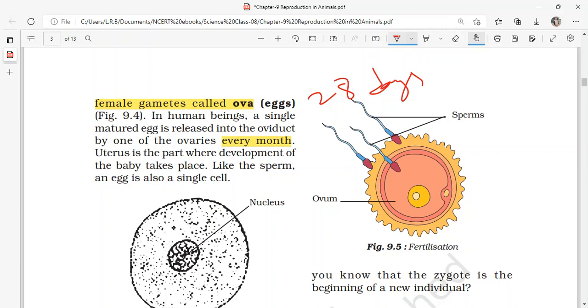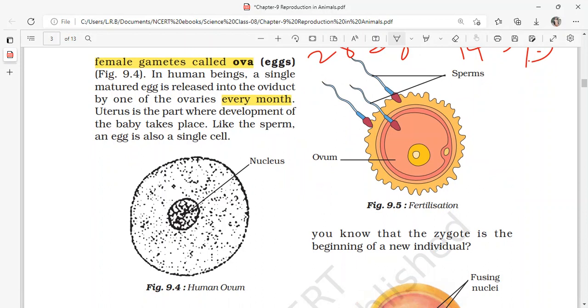Approximately on the 14th day to the 15th or 16th day will be the release of the egg. That is called ovulation. Fine, we do not need to go into that extent.